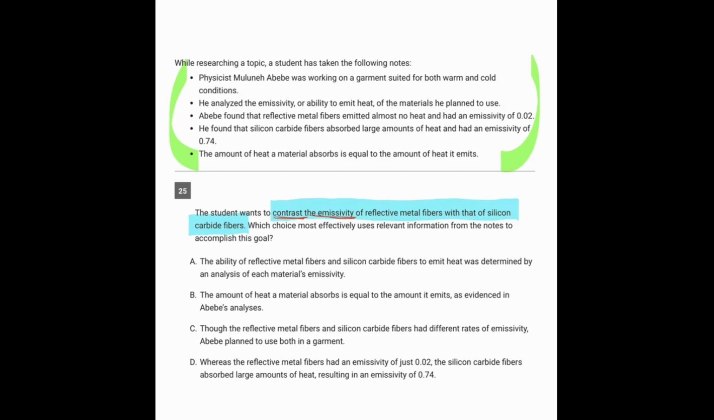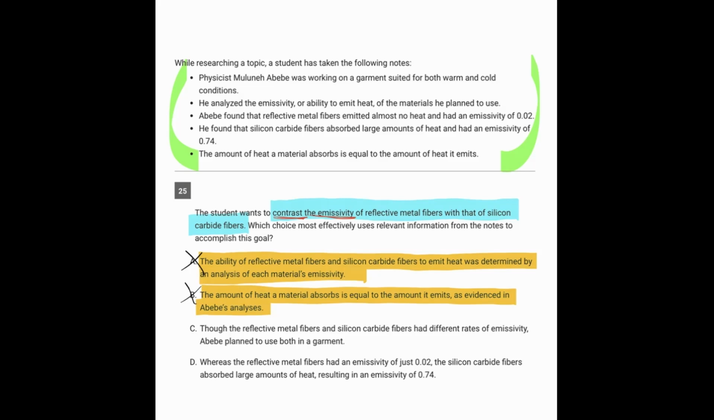So let's start. A says, the ability of reflective metal fibers and silicon carbide fibers to emit heat was determined by an analysis of each material's emissivity. So this is telling us what happened, that there was an analysis that was done, but it's not contrasting the emissivity. Now looking at B. The amount of heat a material absorbs is equal to the amount it emits, as evidenced in the analysis. So here, no contrast between the two materials.